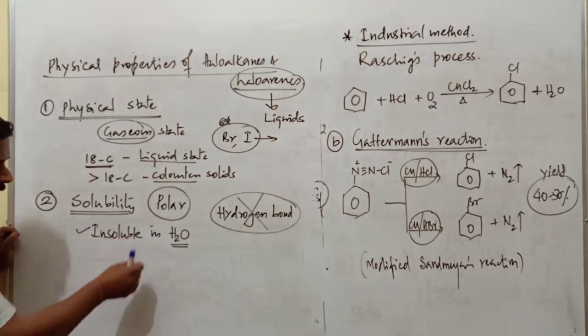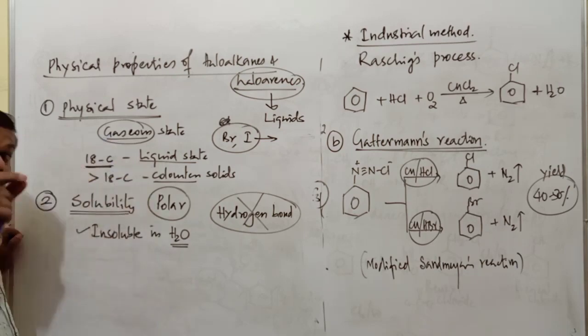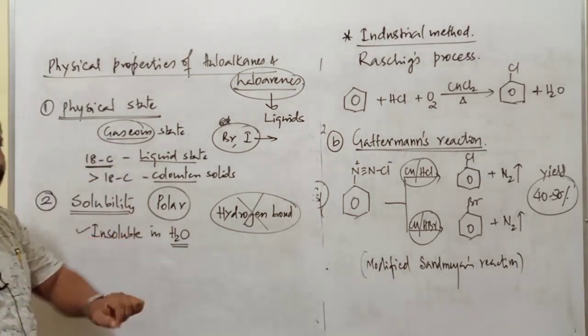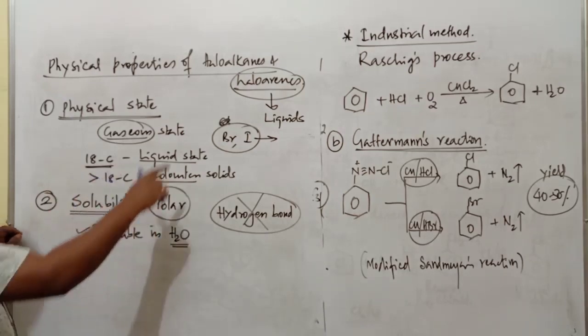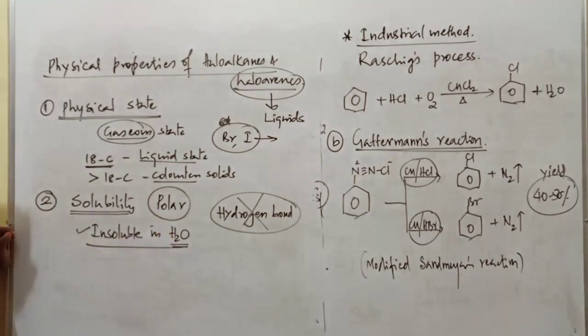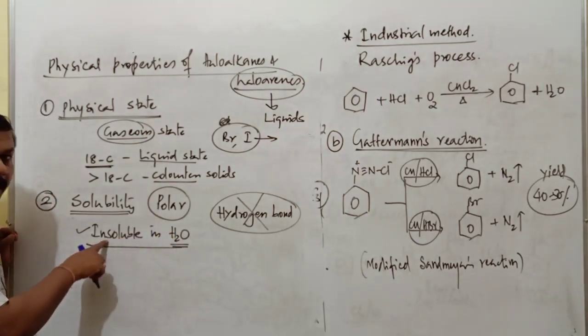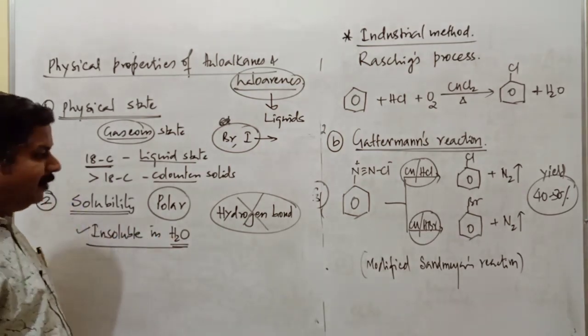But in some texts it is mentioned that lower members of haloalkanes are partially soluble. The solubility extent is very less, but higher members and the different types of haloarene compounds are found to be completely insoluble in water. What is the reason for insolubility of these compounds in water?